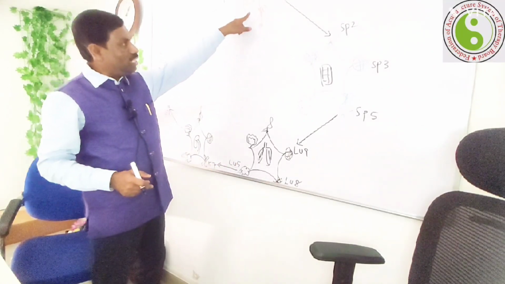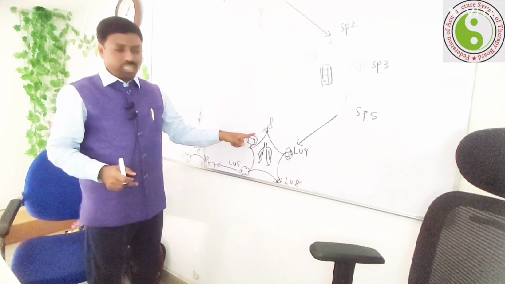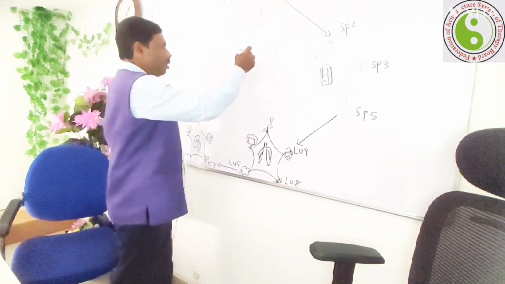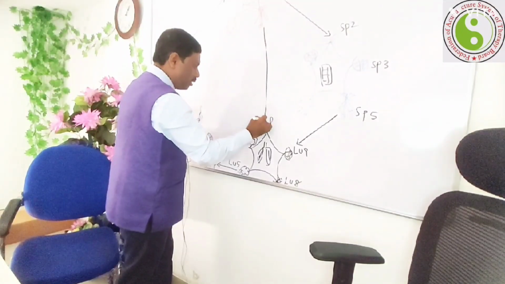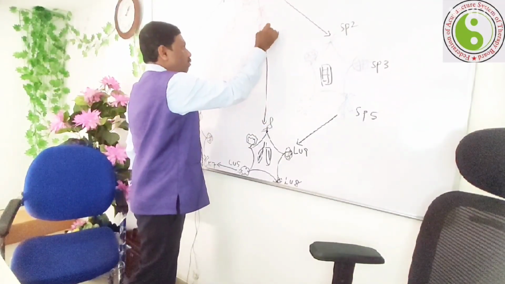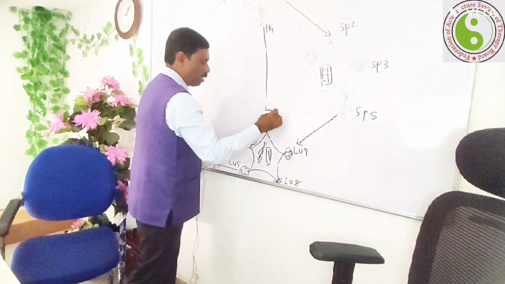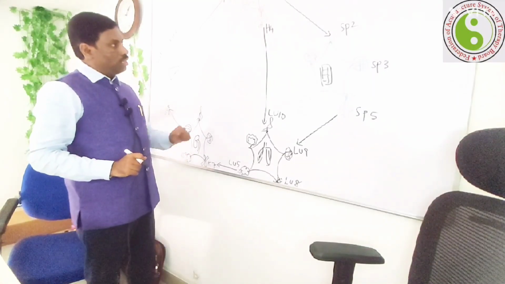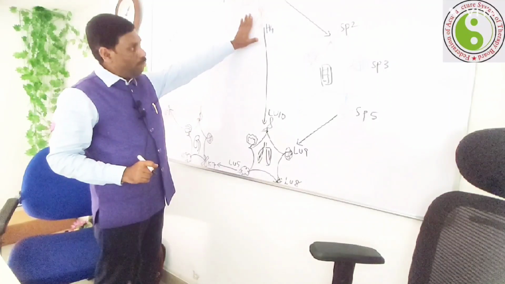Now you connect from here, the fire point, to here, the metal point. You connect each other. This is known as H4, this is LU10. Do you know this is the air point?